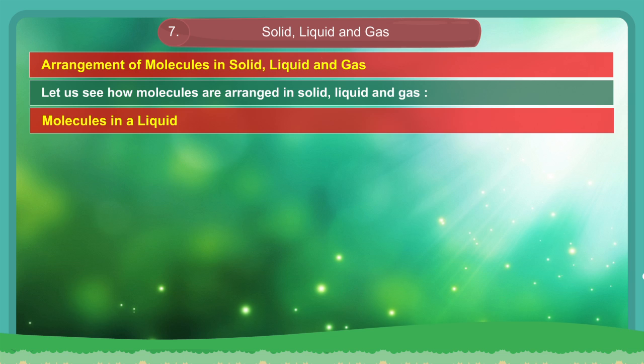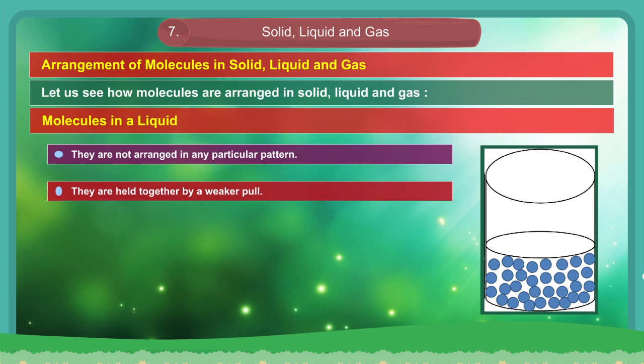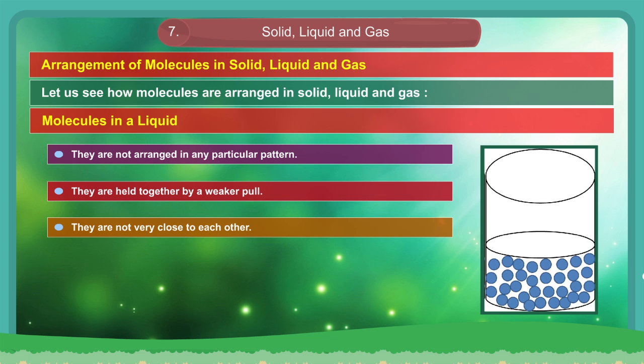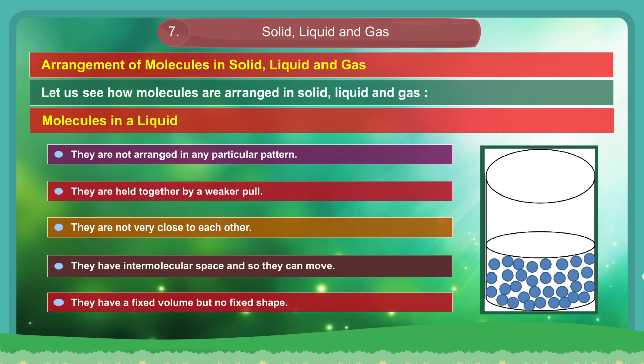Molecules in a liquid. They are not arranged in any particular pattern. They are held together by a weaker pull. They are not very close to each other. They have intermolecular space and so they can move. They have a fixed volume but no fixed shape.